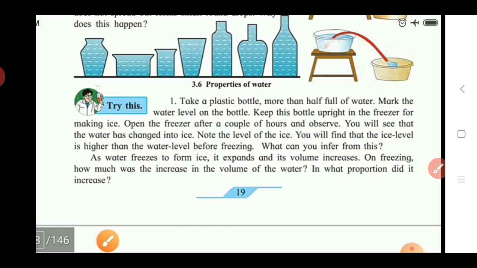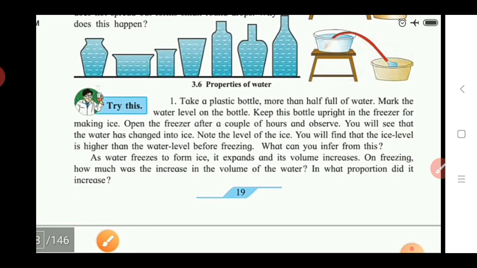Here what happened: when liquid water gets converted into ice, the size or volume of the water increases. Why? As water freezes to form ice, it expands and its volume increases.